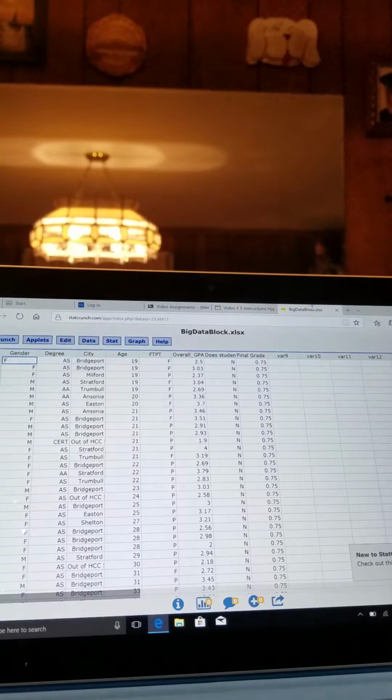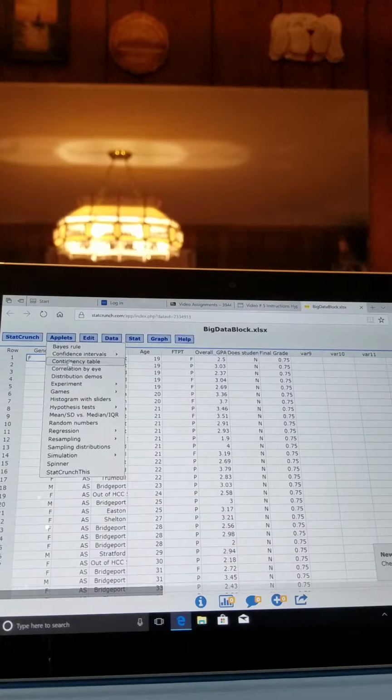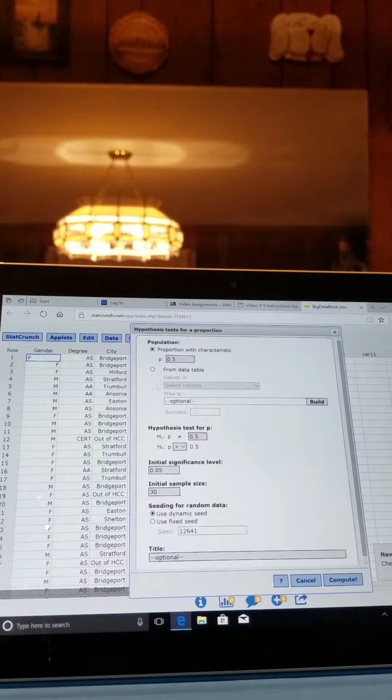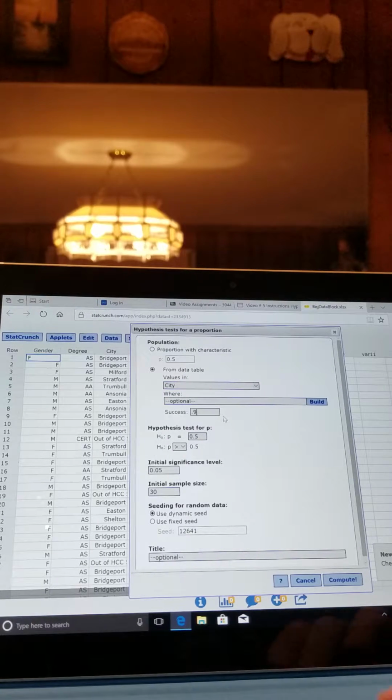And to do that, we're going to come into our StatCrunch. So from here, we're going to go into Applets, and then down to Hypothesis Test for Proportion, and click on that. Then we're going to come down here and hit From Data Table, and select the values in city, and for success rate we want 0.95, and now we're going to fill in our null and alternative hypothesis values.